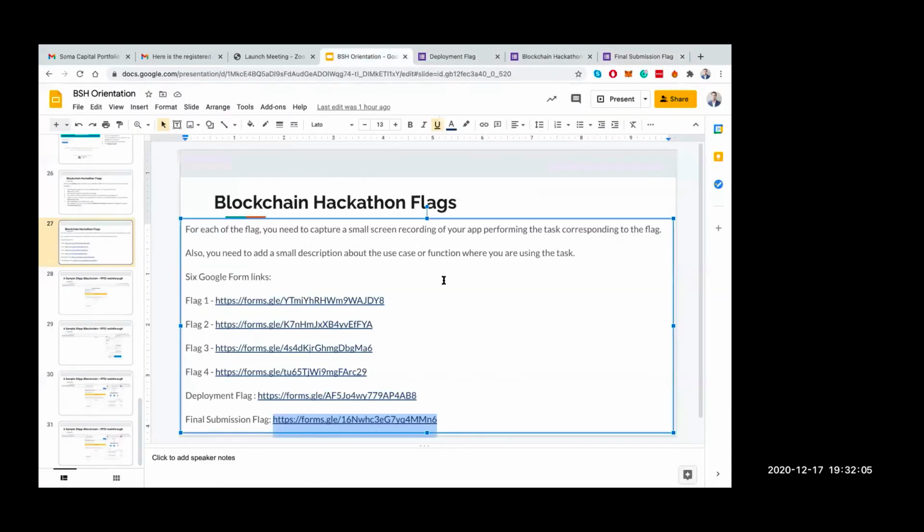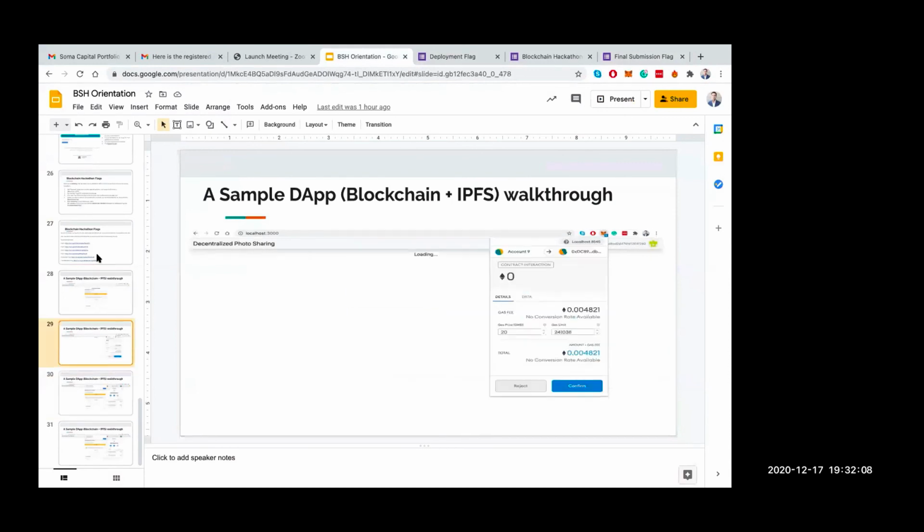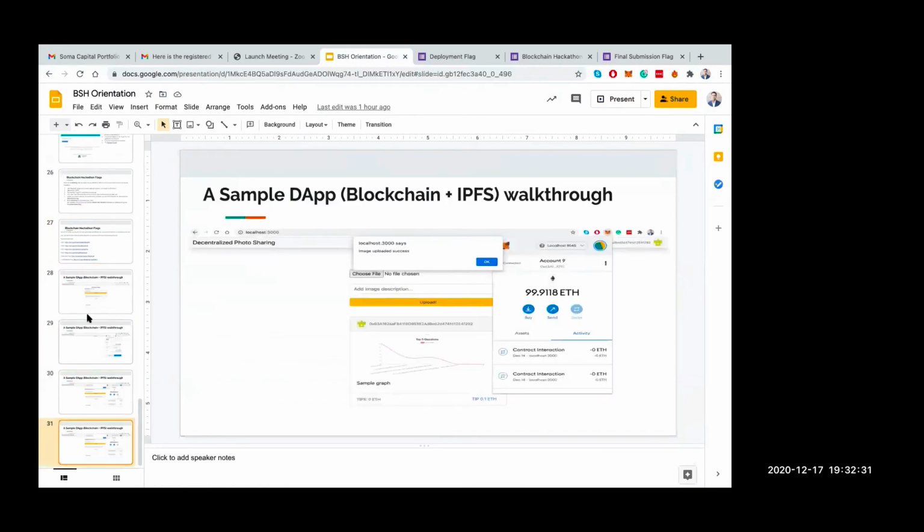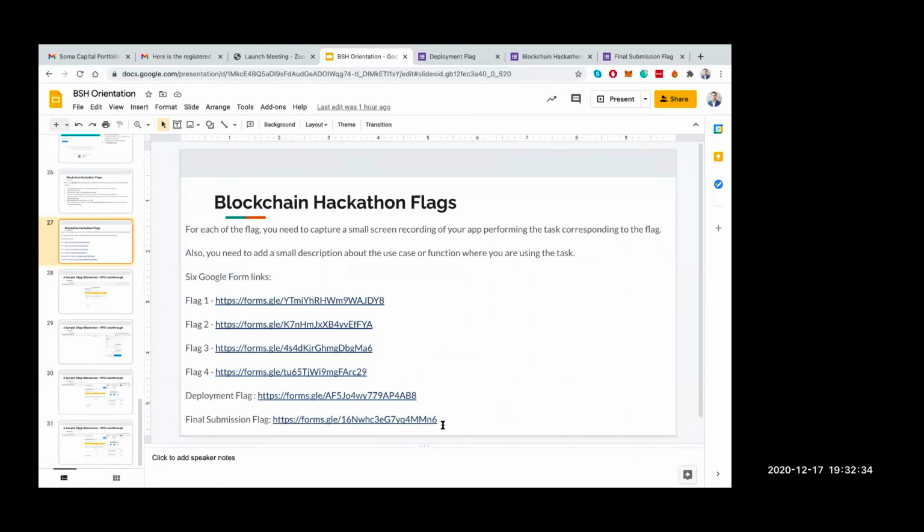For the first four flags, again, I would repeat, you just need to record a simple video of about 10 to 15 seconds of your app performing or achieving that flag, and write one paragraph about what particular use case you achieved while completing that flag in your application. For the deployment flag, you just need to share the contract address if you are able to deploy your contract on any of the test networks. For the final submission flag, you just need to do the final submission.